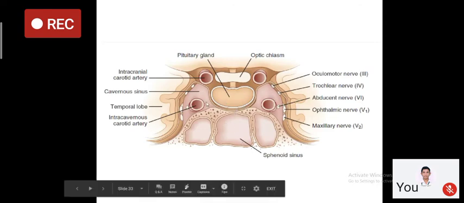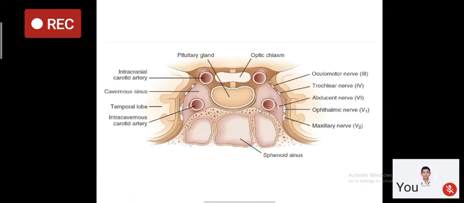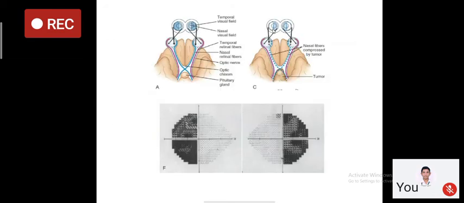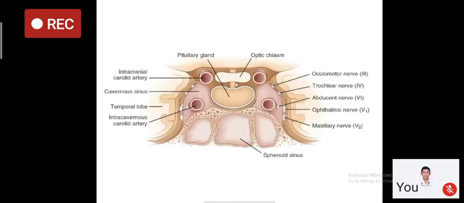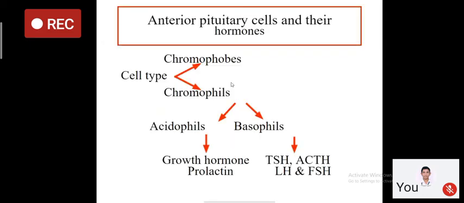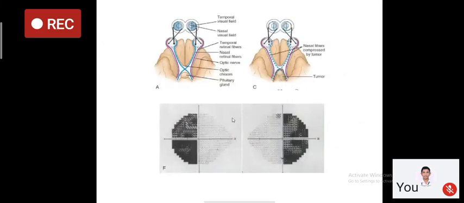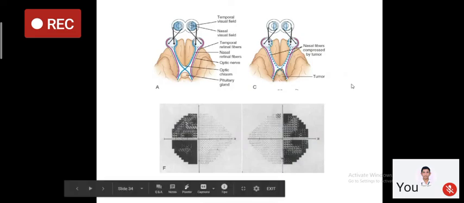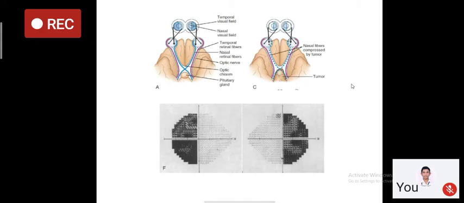A tumor can expand in any direction, and the clinical manifestation depends on the direction in which the tumor is growing. As you see, the optic chiasma is present on the top. So if the tumor is increasing like this, it is going to press upon the optic chiasma, which will result in a classical abnormality known as bitemporal hemianopia.